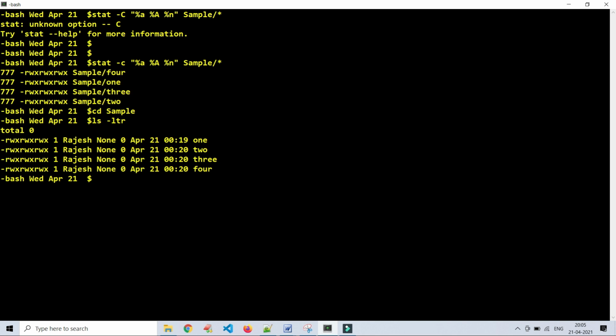Got it, right? Stat command parameter is c and %a to display file permission in octal format, %A to display in human readable format like read, write, execute, and %n to display the file name. Got it? Okay.